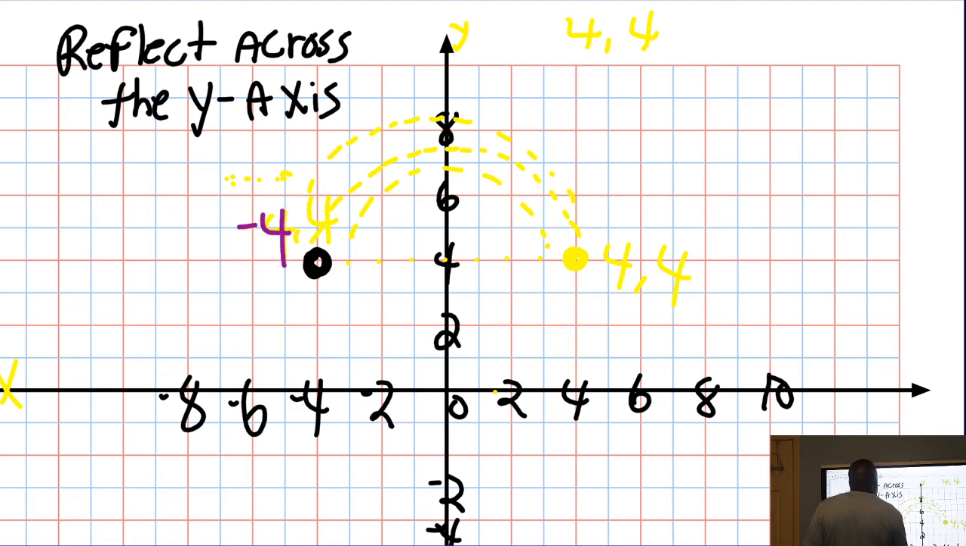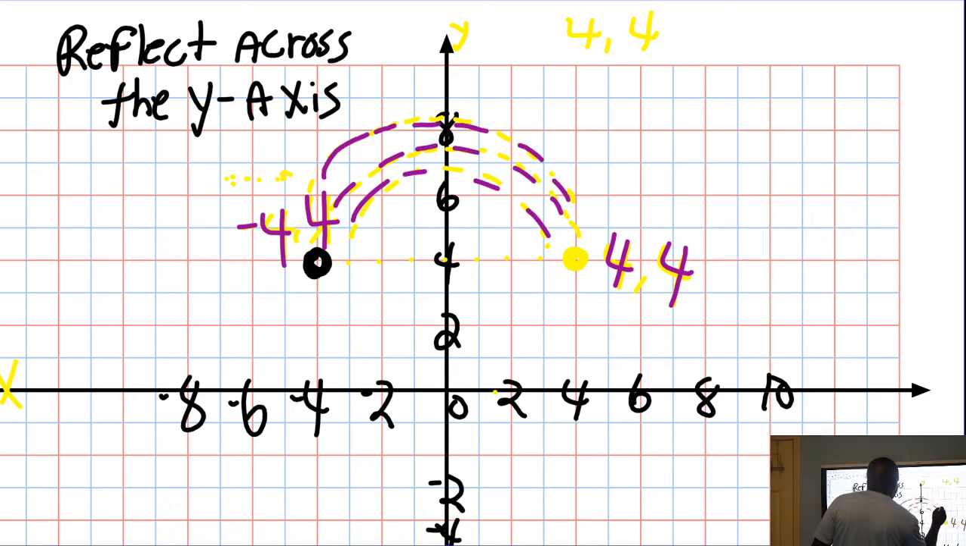Oh, yeah, I forgot. Let's make that thing darker. That's 4, 4. That's -4, 4. This is 4, 4 right here. So what you're doing is reflecting. And guess what? They're equal. From this point to this point is equal to this point to this point. You can count over if you want to.